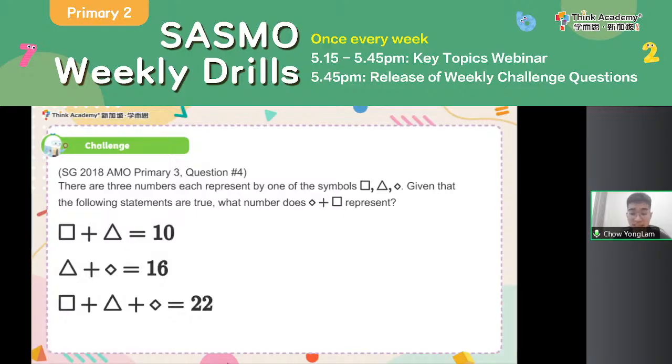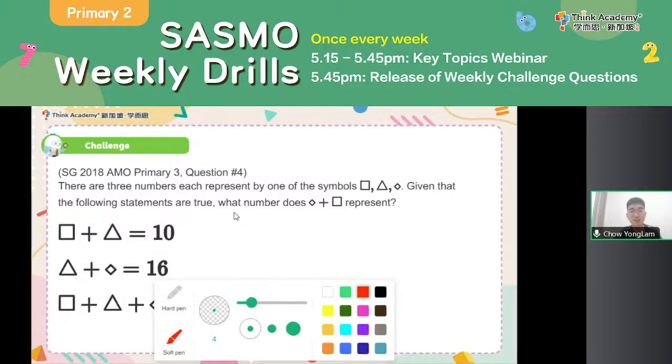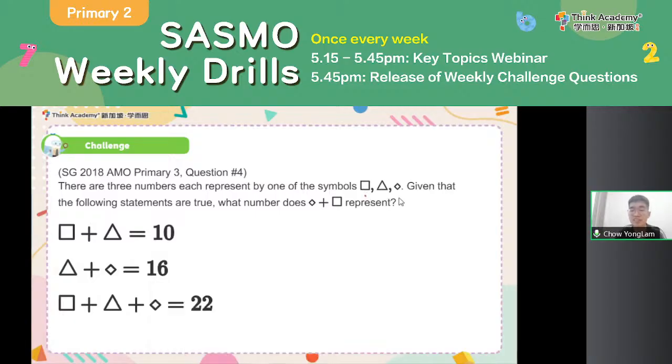Okay, this is again another P3 question. So let's take a look. There are 3 numbers each represented by one of the symbols square, triangle, and diamond. Given that I have these 3 equations, what does diamond plus square represent? Okay, so over here, I have some shorter equations and I have a longer equation. Maybe I will find short and long to solve this. Okay, so let's see how I can do that.